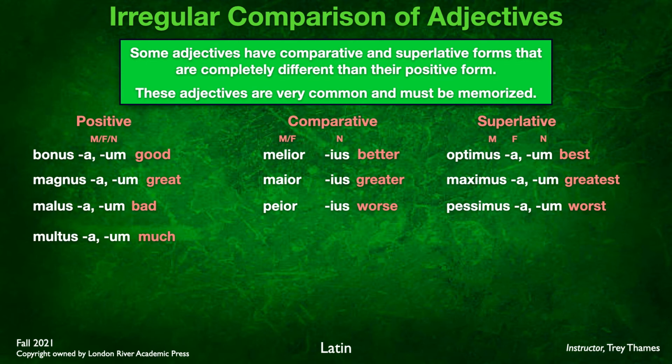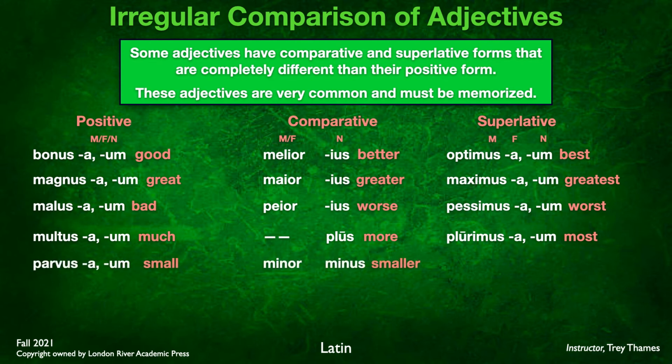Multus, -a, -um, meaning much. For more, notice there's no masculine or feminine form. There's only a neuter. It's plus. We'll look more specifically at how we decline that one because it's irregular in how it's declined. And finally, the superlative form here is plurimus, -a, -um. For parvus, -a, -um, small, we have in the comparative minor, minus, meaning smaller. And then we have in the superlative minimus, -a, -um for smallest. Now, this word, prior, prius, does not have a positive form.